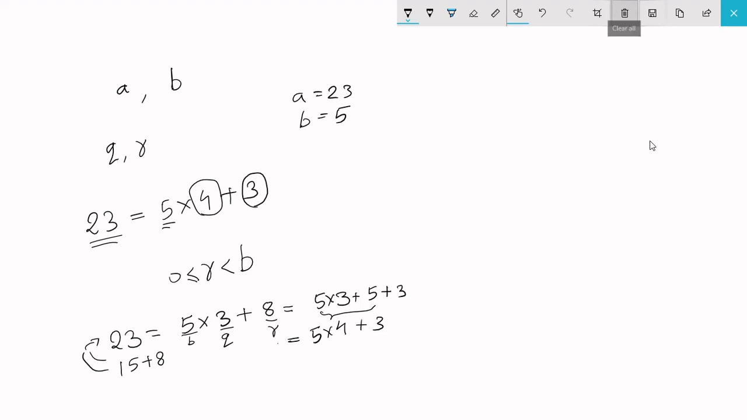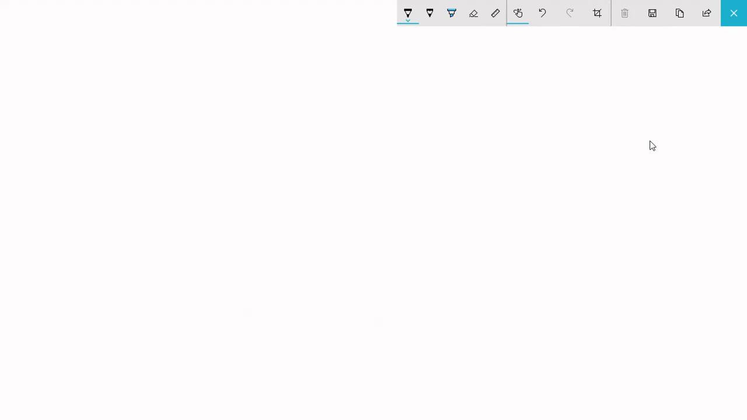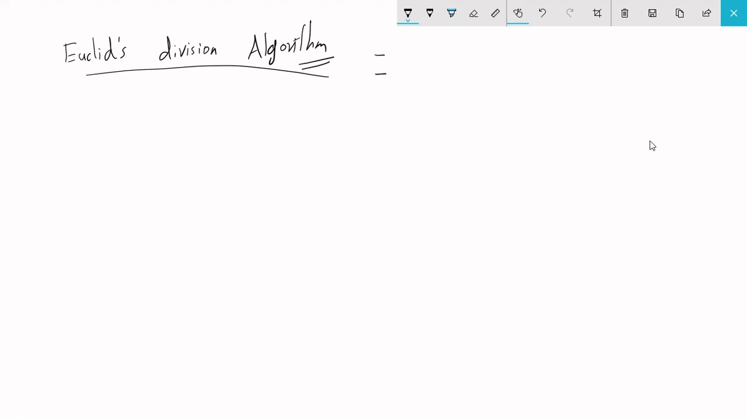With that out of the way, let me move on to the next topic, which is Euclid's division algorithm, not lemma, algorithm. Now an algorithm is a series of steps which you can follow to arrive at a certain result. It's basically a procedure which you can follow, and it will have its own results.